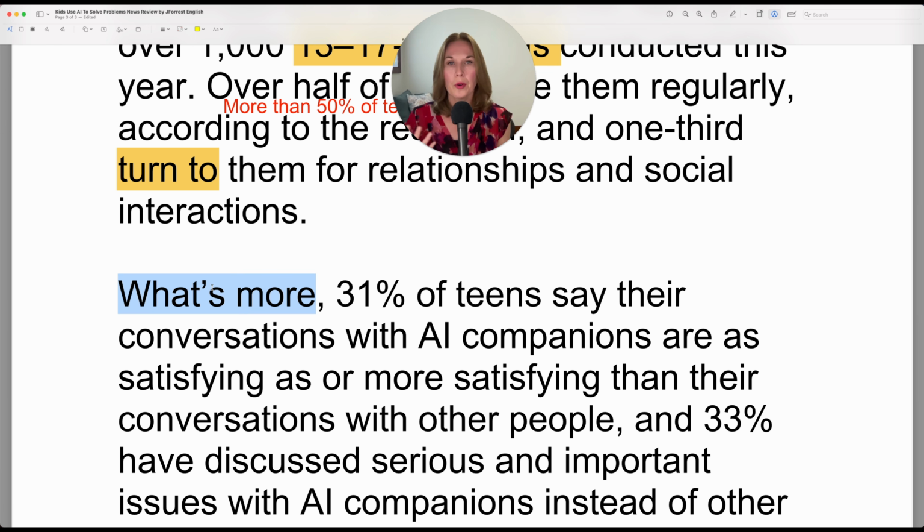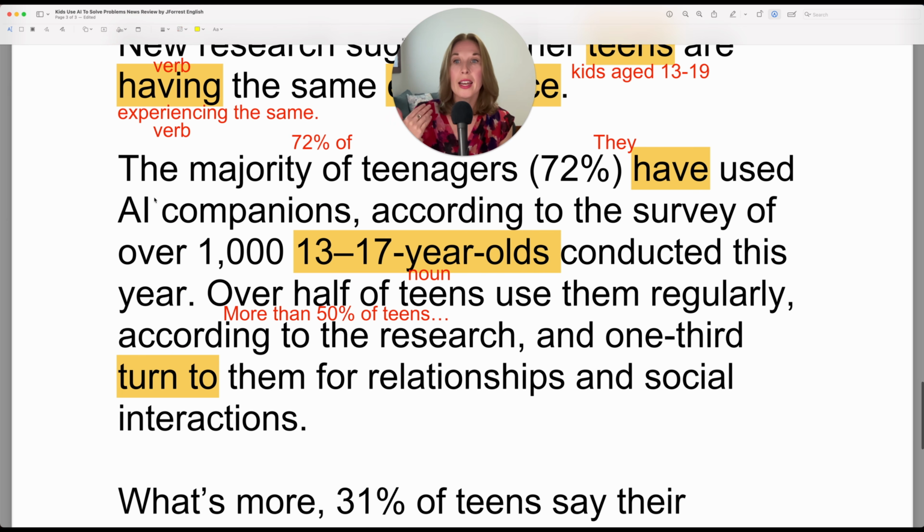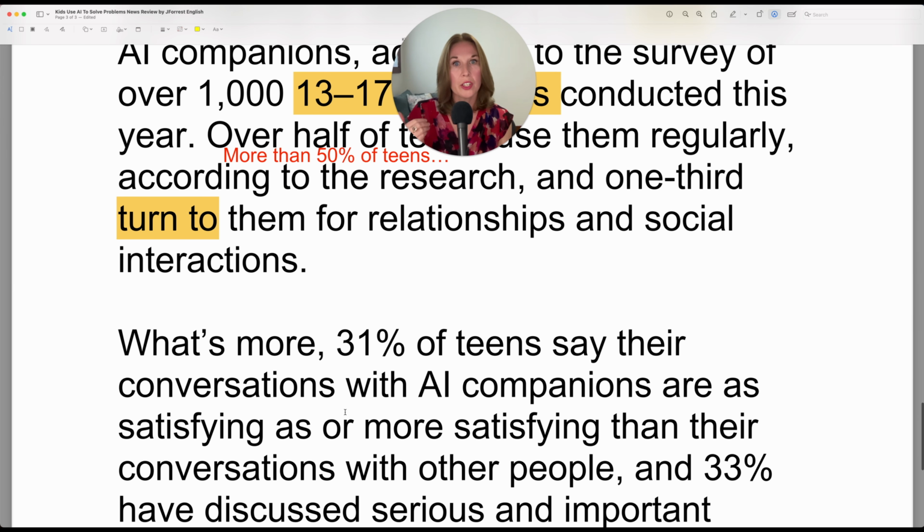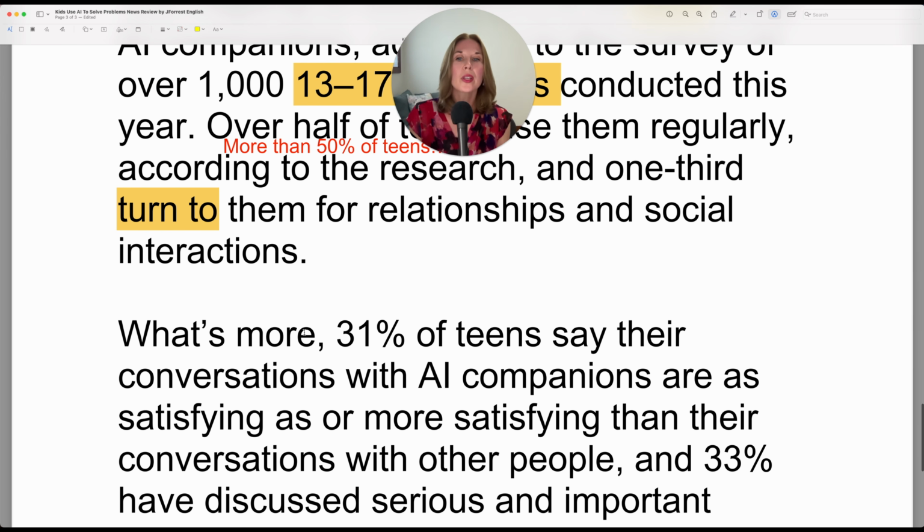I don't hear it a lot in more academic sounding environments. Moreover is a formal sounding transition word when you want to add an additional point. So here they've added this information and they want to add more information. To add more, you can say moreover, or casually, you can say what's more.